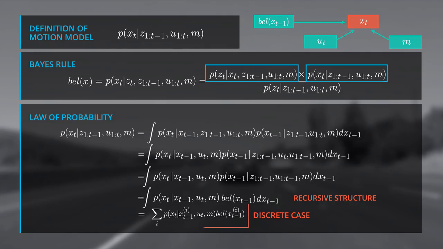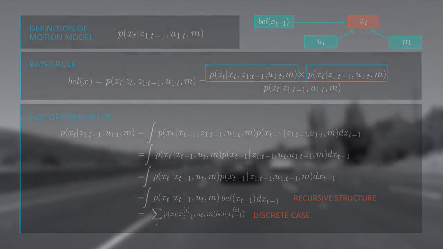If you take a look at the formula again, it is essential that the belief at x t equals 0 is initialized with a meaningful assumption. It depends on the localization scenario how you set the belief, or in other words, how you initialize your filter. For example, you can use GPS to get a coarse estimate of where you are.